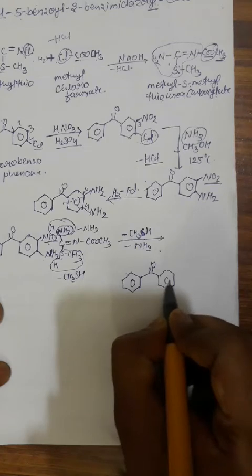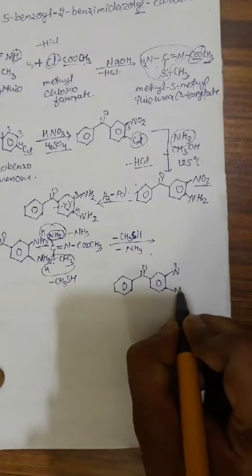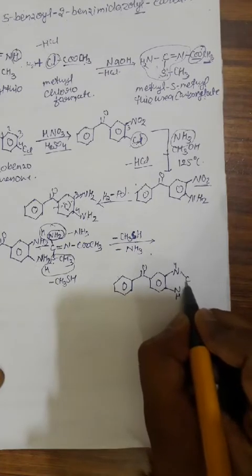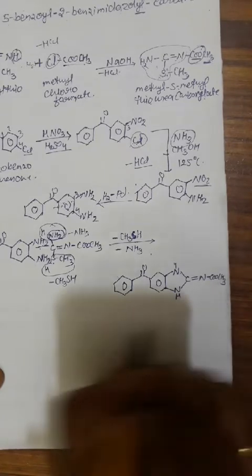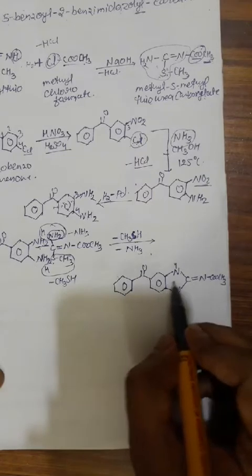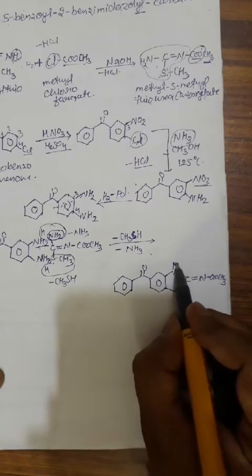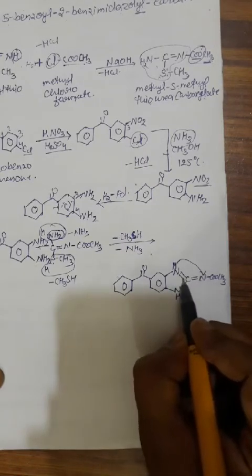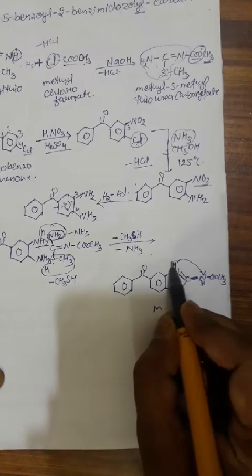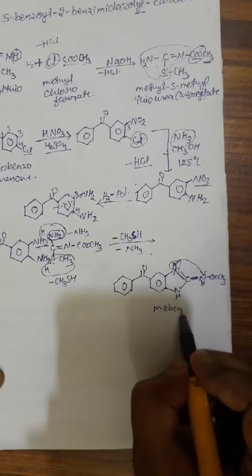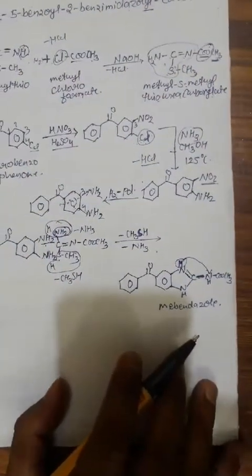This is from benzophenone, and here we have N, H and NH, this carbon, this N, COOCH3. So almost we have the structure of mebendazole. Here we'll get the amine tautomerism. So H is going to be transferred here. Now we get this double bond here, we have H, and this will become a single bond. So this is the structure of the mebendazole. So this is the overall procedure for the synthesis of the mebendazole.